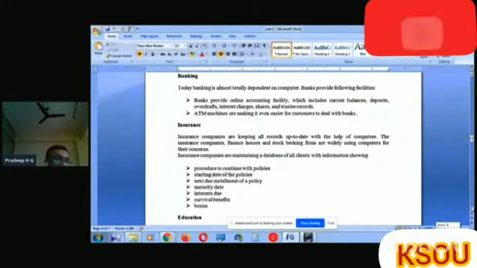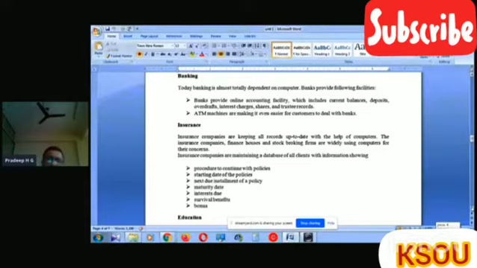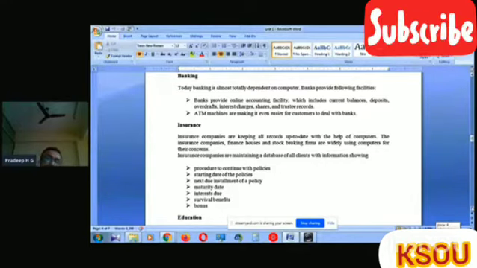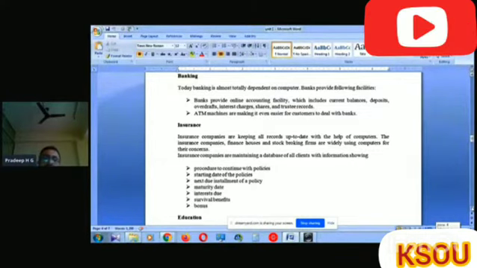When we are using ATM machines, it is very easy, as the computer is applied directly to calculate the transactions or do operations related to banking. Then insurance companies keep all records up to date with the help of computers.